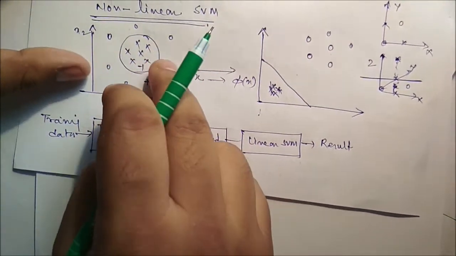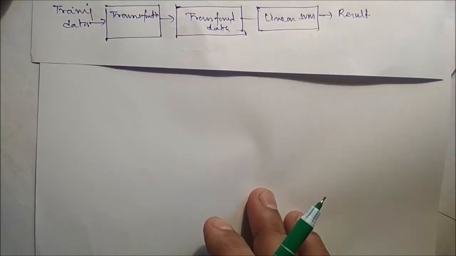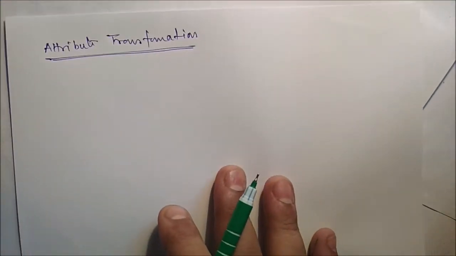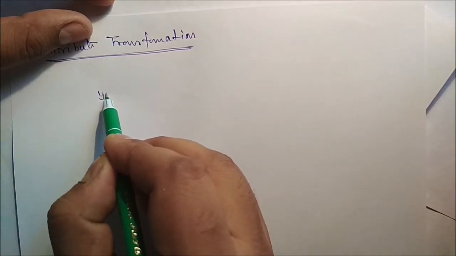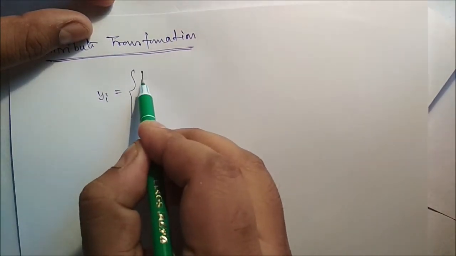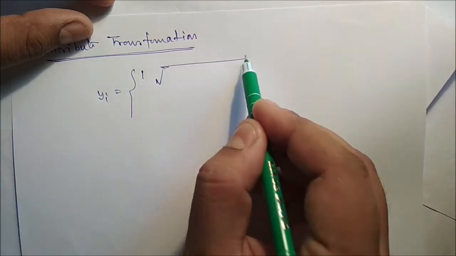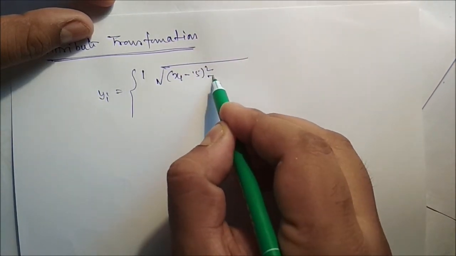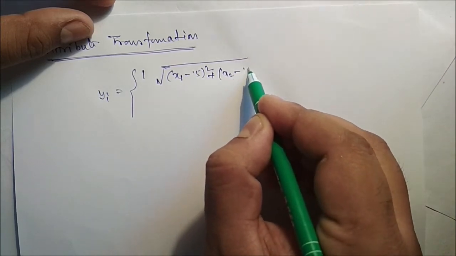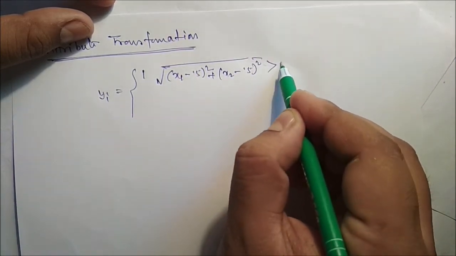For this particular problem, which is a very popular problem you can see in other books or videos, you can put y_i equal to 1 if (x1 minus 0.5) squared plus (x2 minus 0.5) squared is greater than 0.2.